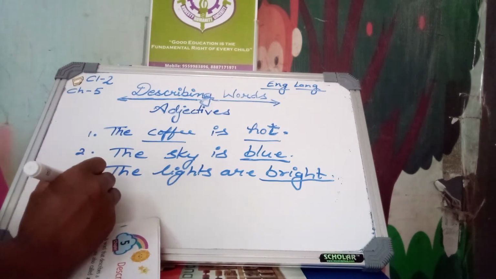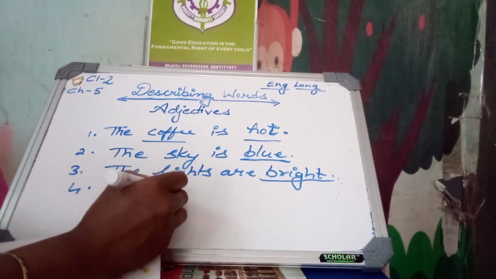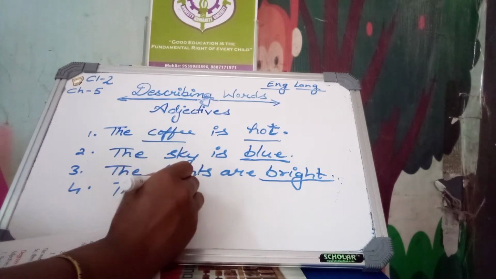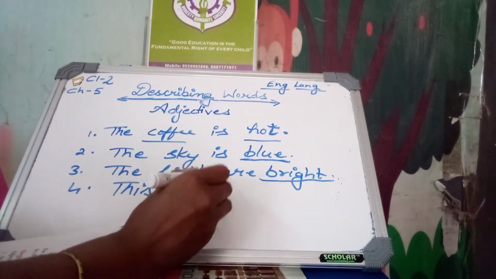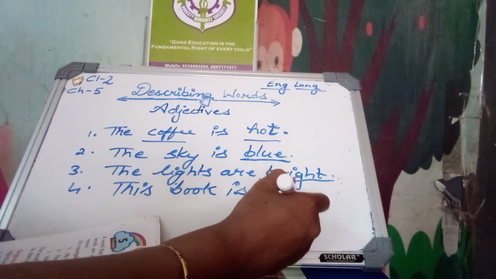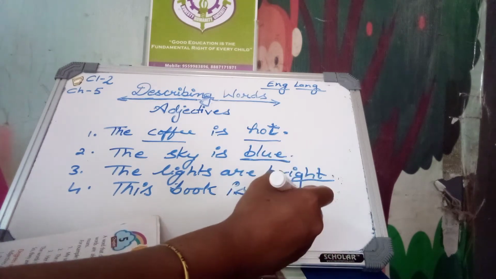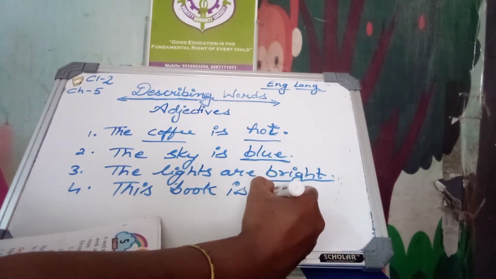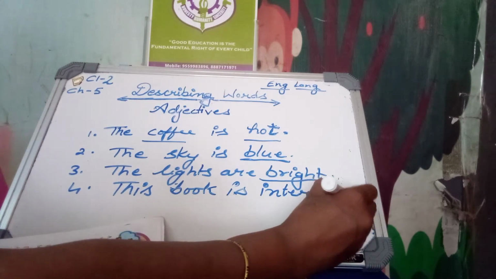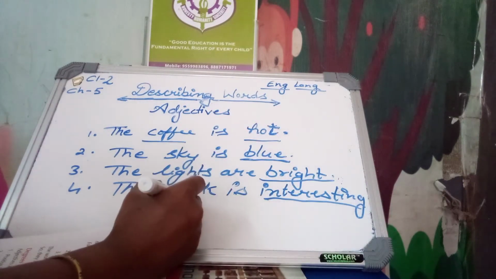Next, this book is interesting. This book is a story book. This book is an interesting book. Here interesting is describing this book.